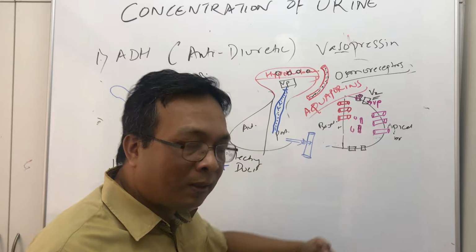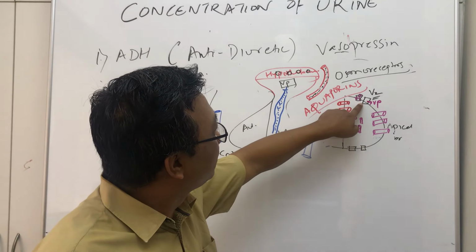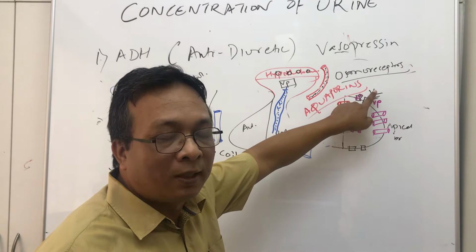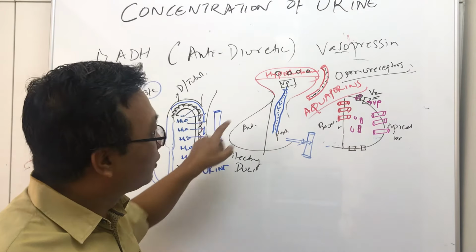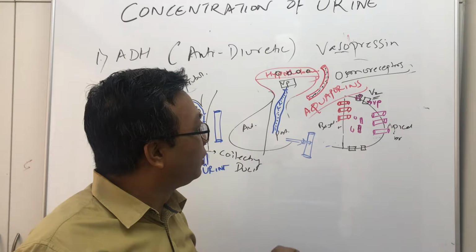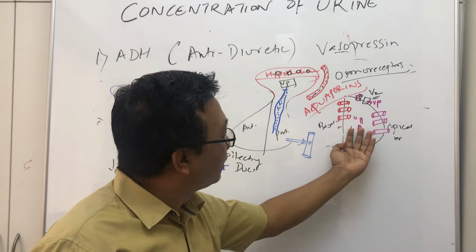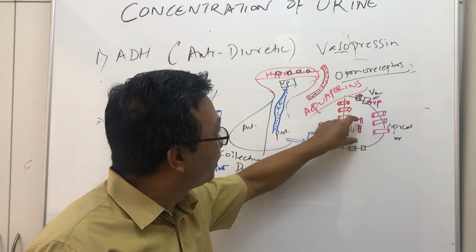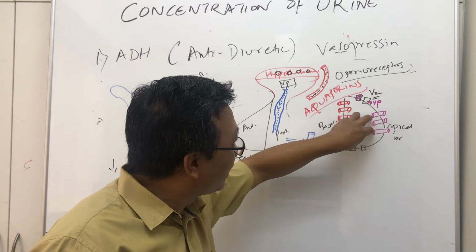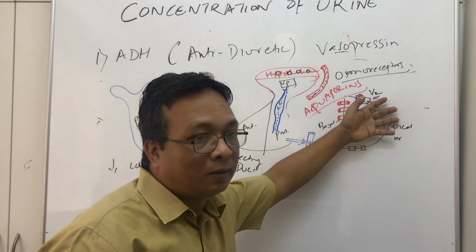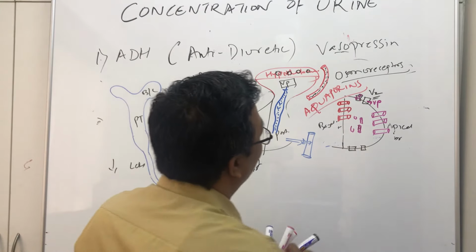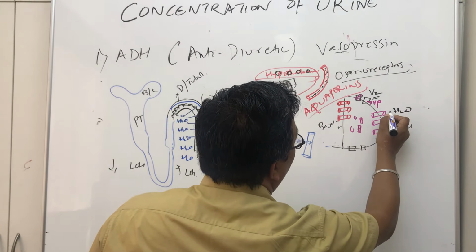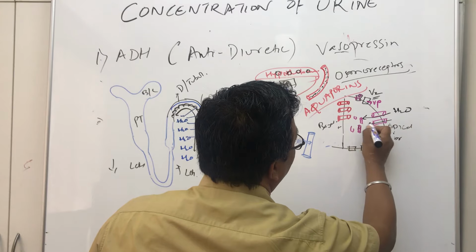Then it circulates in the blood and attaches to the V2 receptors in the distal tubules and collecting duct. As soon as it attaches to the V2 receptors, the aquaporin channels lying inside the cell are mobilized to the apical border, and as a result, water moves in through these channels.